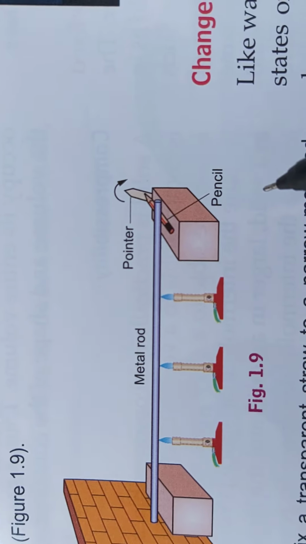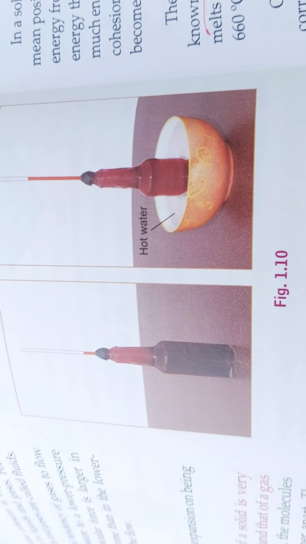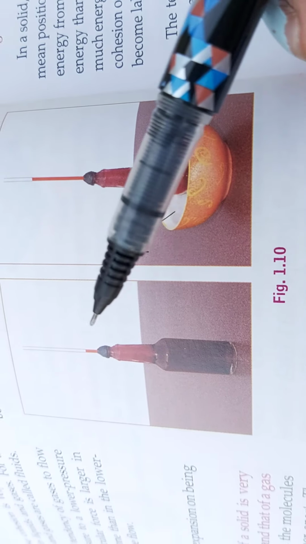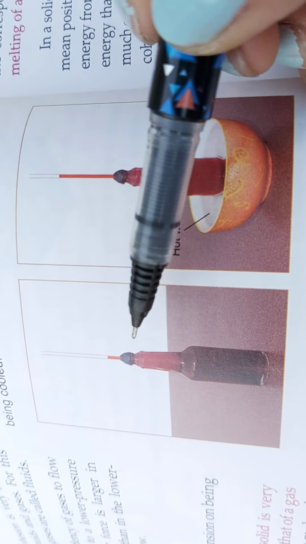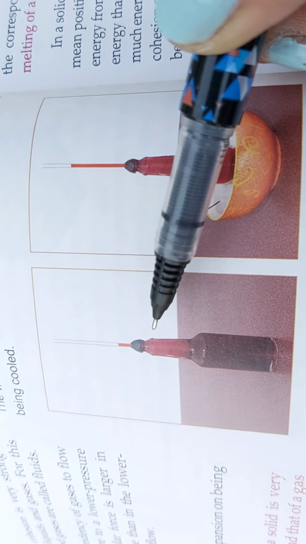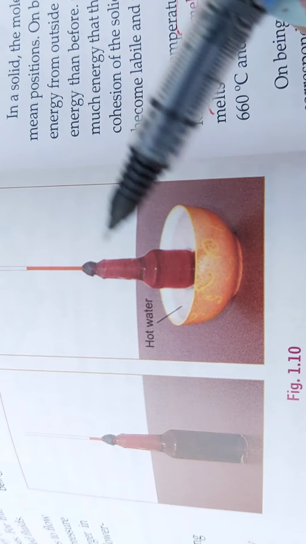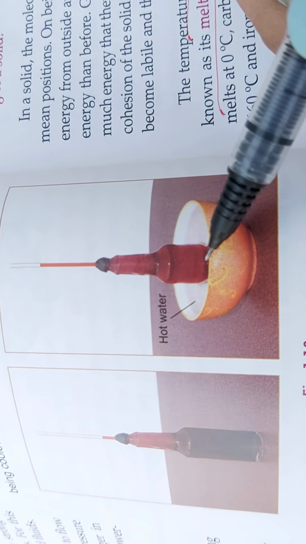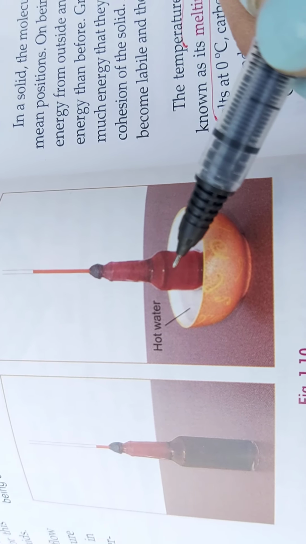Expansion will be there. Now this is one example of liquids. Here is one narrow mouthed bottle which is filled with red color water. One transparent straw is fixed on its mouth with seal. When you keep this colored water into hot water, its molecules start vibrating and liquid will expand.